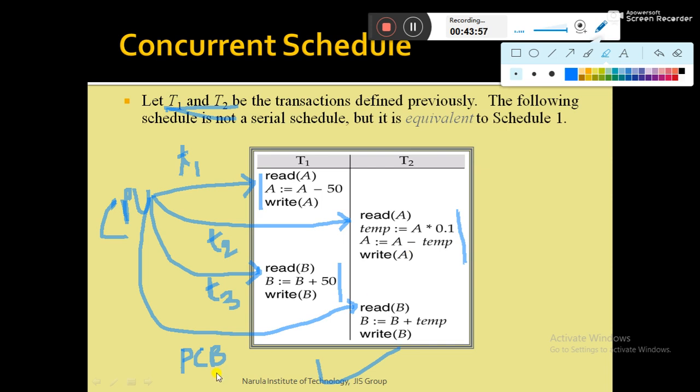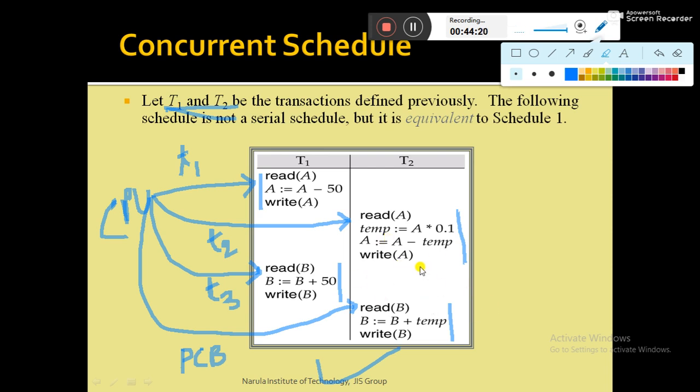So by reading the PCB content, the CPU understands from where it should start execution. So it comes back over here, reads the PCB and starts the rest of the instructions of T2. That is how the CPU performs context switching. The CPU performs the execution of multiple transactions simultaneously, and this is known as a concurrent schedule.